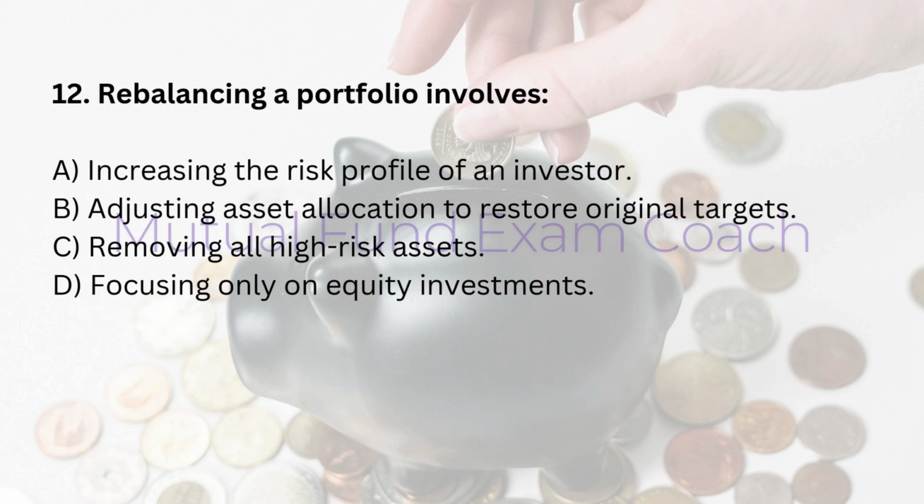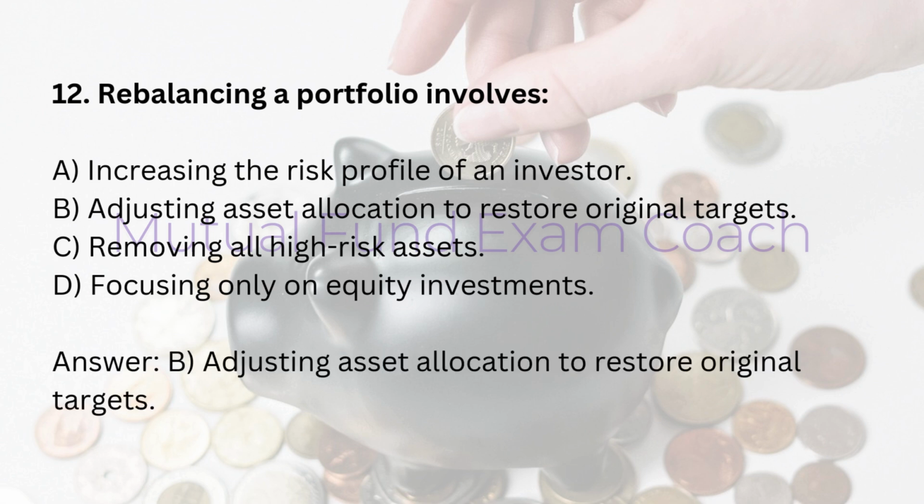12. Rebalancing a portfolio involves A. Increasing the risk profile of an investor. B. Adjusting asset allocation to restore original targets. C. Removing all high-risk assets. D. Focusing only on equity investments. Answer: B. Adjusting asset allocation to restore original targets.